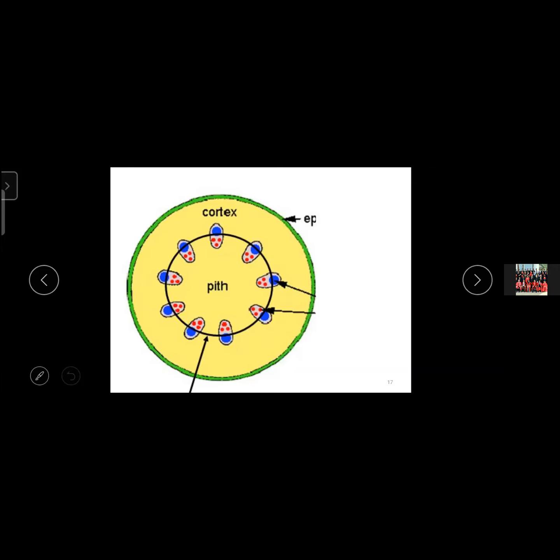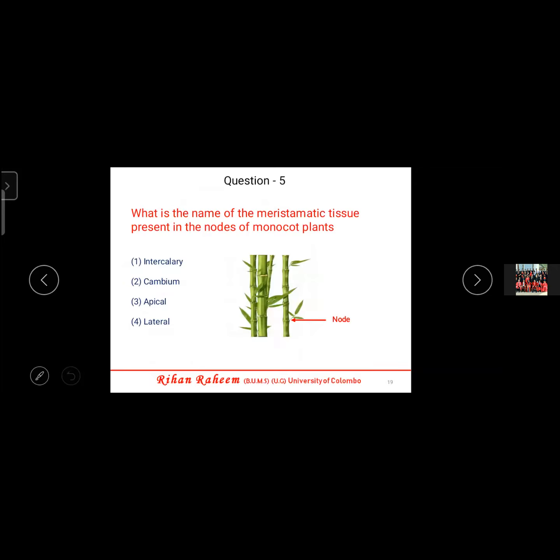What is the name of the meristem present in the nodes of the monocot plant? So, you know, that's why normally... where is the picture? Okay, I think there is. Okay, now you all can hear, no? Yes, sir. Okay. So these nodes are present in monocot tissues, and the space between the nodes.